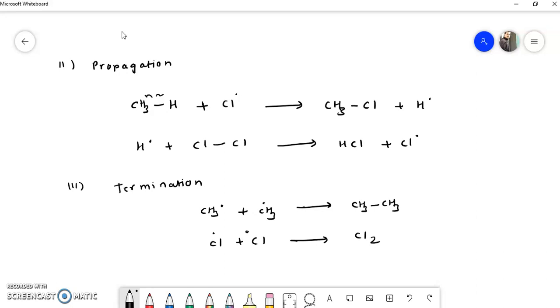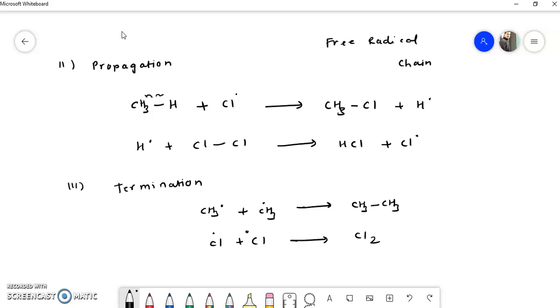Termination steps are in general less likely to occur than propagation steps, because the two propagation steps are repeated several times to form different products and regenerate another chlorine radical. So overall this process is called a free radical chain reaction. Remember this, free radical chain reaction. The overall mechanism is called a free radical chain reaction.